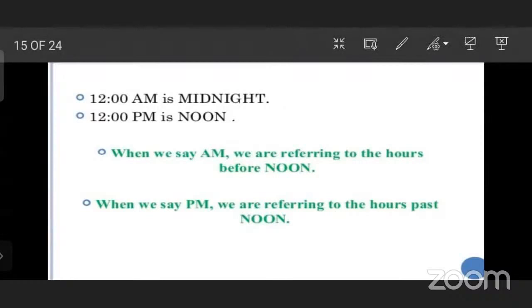When we say AM we are referring to the hours before noon. Before noon means before 12, we refer to AM.